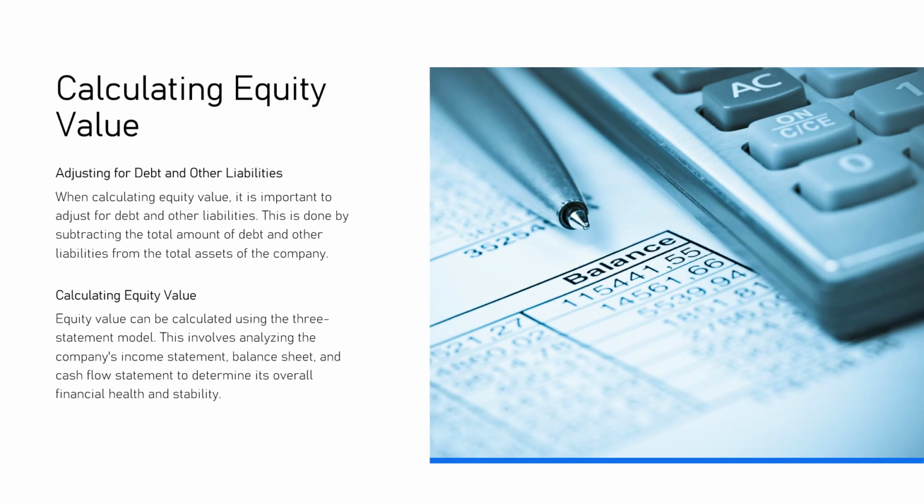Calculating equity value, adjusting for debts and other liabilities. When calculating equity value, it is important to adjust for debts and other liabilities. This is done by subtracting the total amount of debt and other liabilities from the total assets of the company. Calculating equity value. Equity value can be calculated using the three-statement model. This involves analyzing the company's income statement, balance sheet, and cash flow statement to determine its overall financial health and stability.